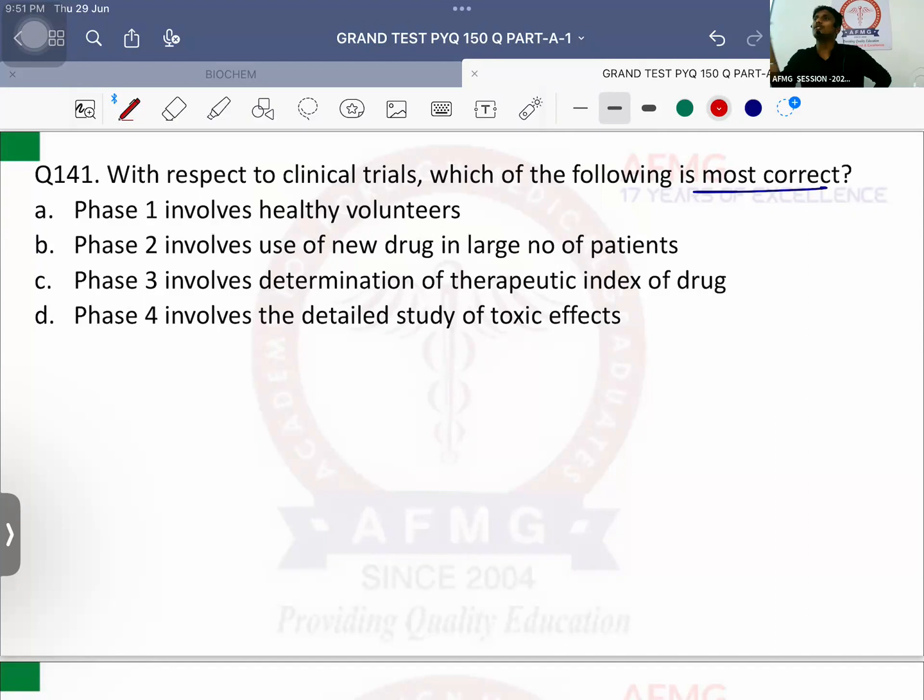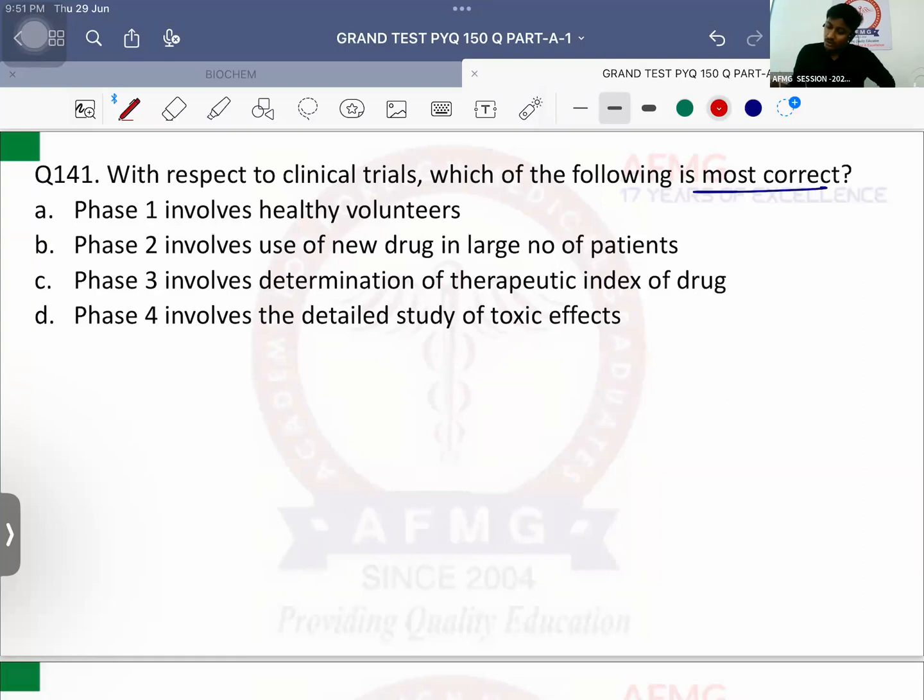After phase 3, you will launch the drug in the market, and then starts phase 4, which is the longest phase of the clinical trial, also known as post-marketing surveillance, which is done for long-term and rare side effects of the drug. Maximum chances of failure are seen in phase 2 usually. Most important phase of clinical trial is phase 3 because RCT is carried out in phase 3 usually.